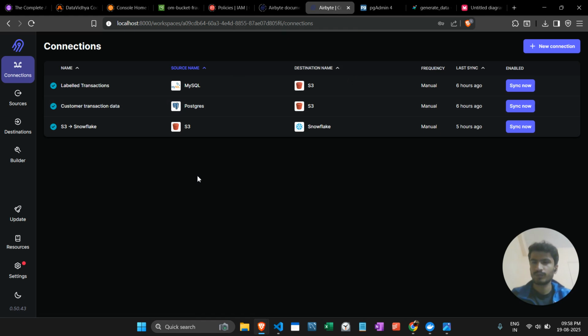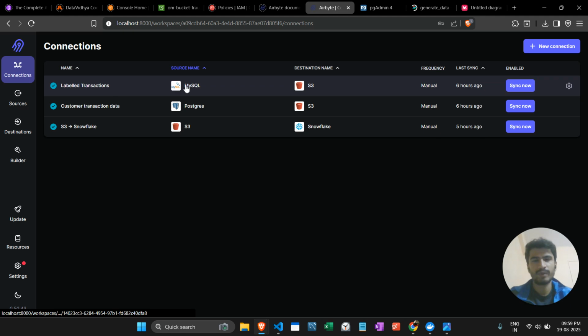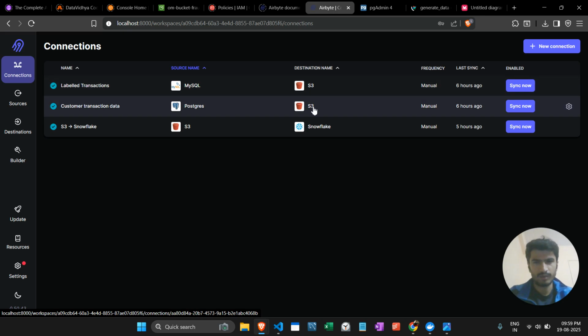So here we are. First of all, by using Airflow, we are storing the dataset in MySQL and Postgres. This is our connector. We are transferring this data to the S3 bucket. This is our MySQL to S3 connector, and this is our Postgres to S3 connector. After that, we are transferring these S3 buckets.